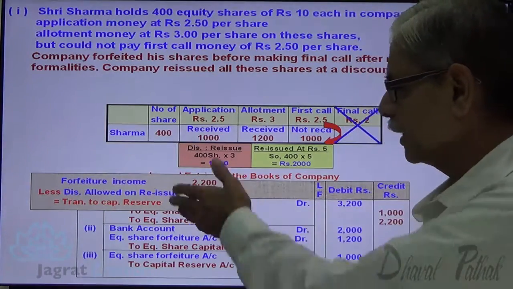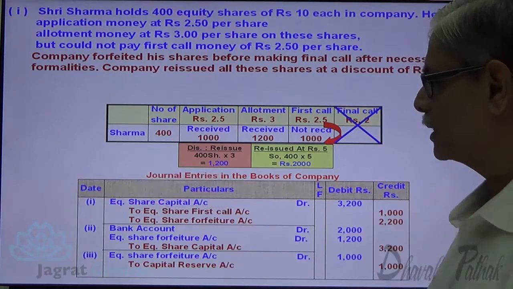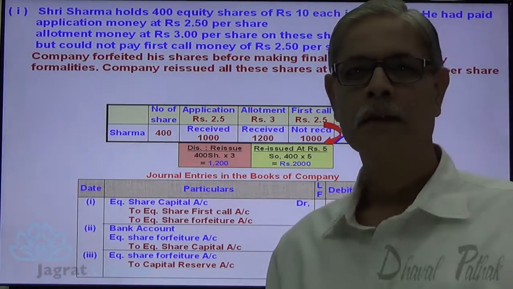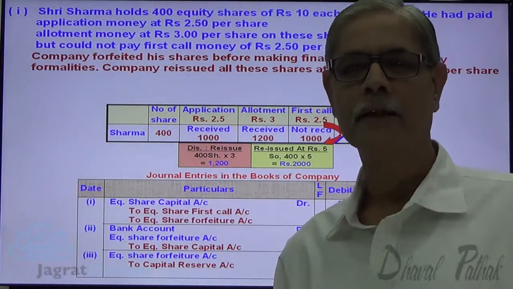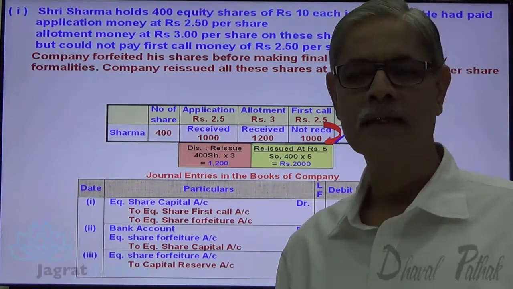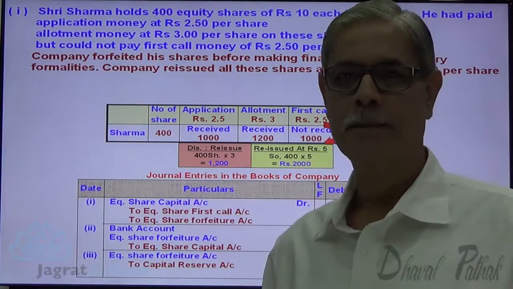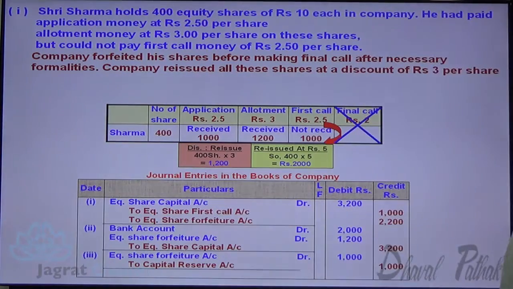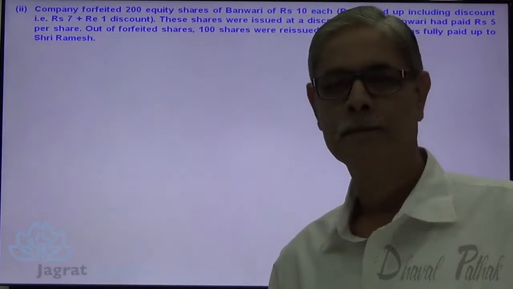Here I have prepared working. Here I have already recorded the journal entries, that is without narration. That will be demonstrated to you at the end with narration. Now let me start with the second sum, which is a part of this sum. This is the total. Now the second one.